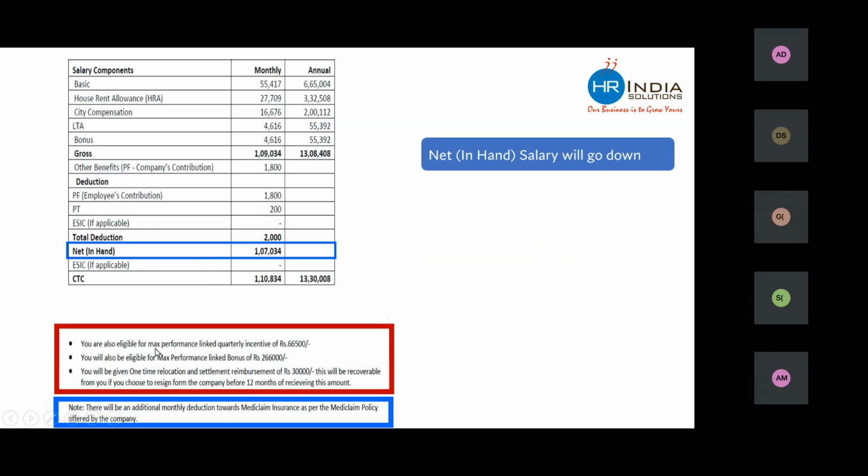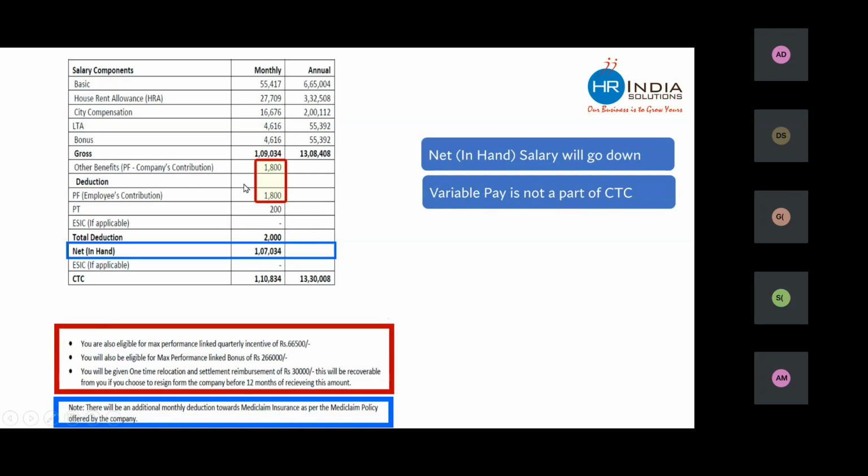The company is mentioning that you will be getting this much bonus, this much incentive. So the company has not added all these incentives and bonus in the above CTC structure. These incentives and PLI are over and above the CTC value. So variable pay is not a part of CTC in this company. This is one way of designing.